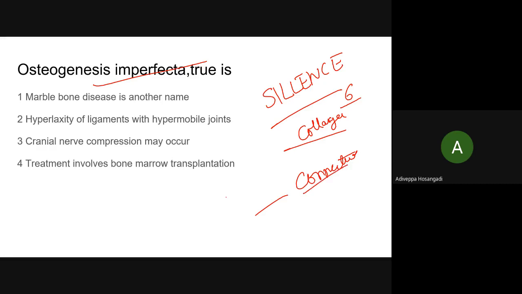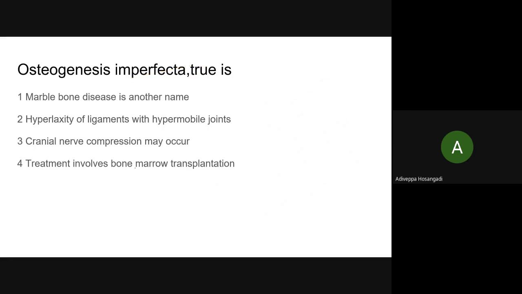Simple, common sense. So similarly, skin is affected, teeth are affected, and your vascular tissue is affected, and finally your eyes are also affected. You see, ligaments also have collagens. So you will have hypermobile joints, and you see blue sclera, very classical of osteogenesis imperfecta. I'll not go into that.